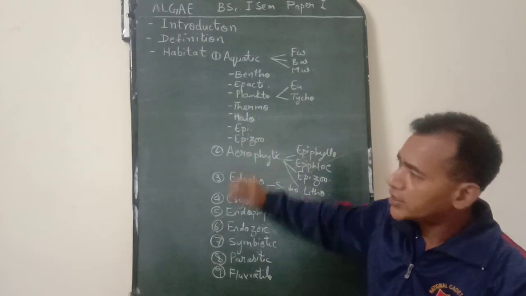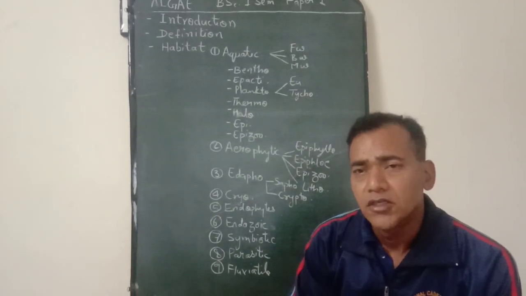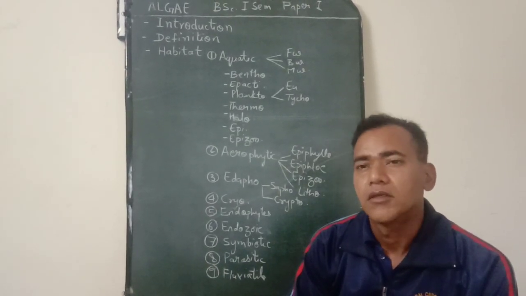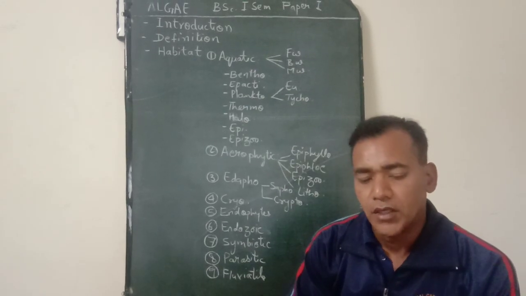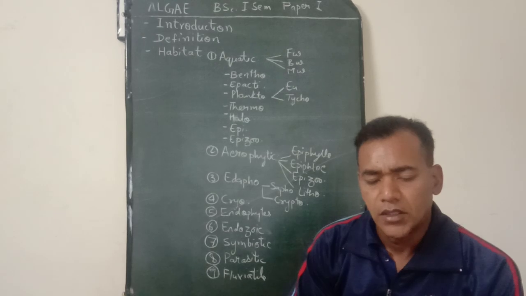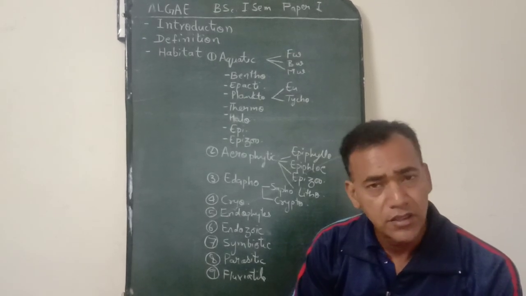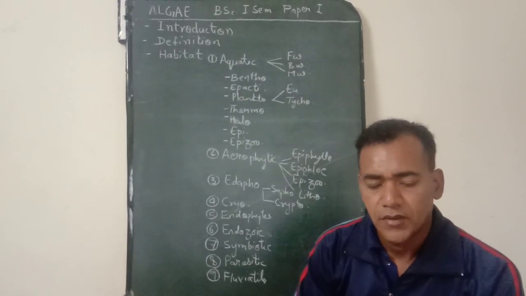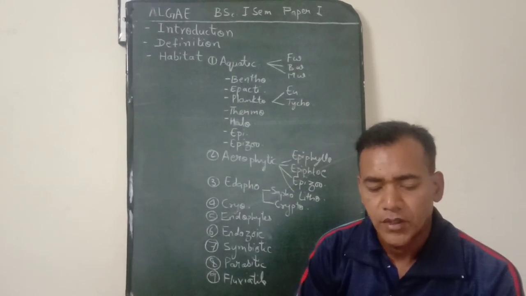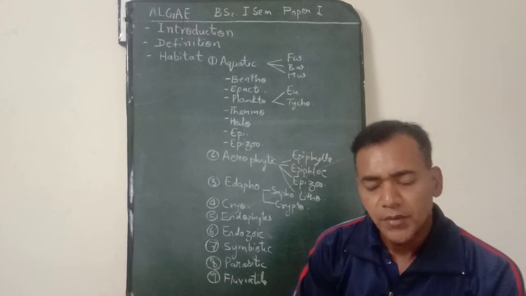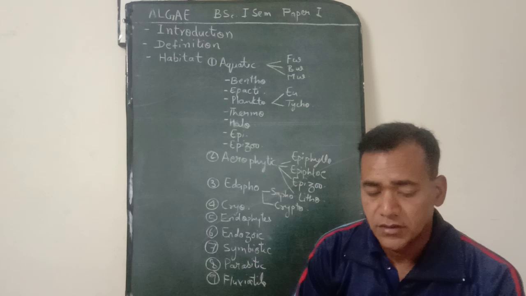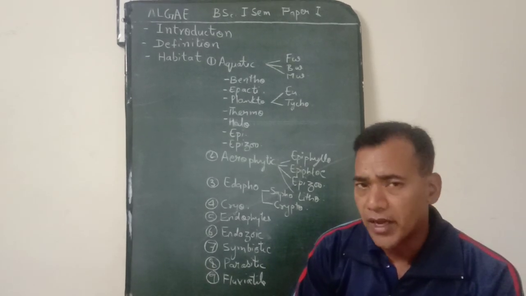Coming to epiphytes, these are those algae which are found on the surfaces of other water plants. It mainly includes members of Bacillariophyceae like Achnanthes, Tabellaria. Some other examples are Aphanochaete, Bulbochaete, Oedogonium. Some species of Coleochaete are epiphytic upon some grasses also, which are found on the banks of ponds.